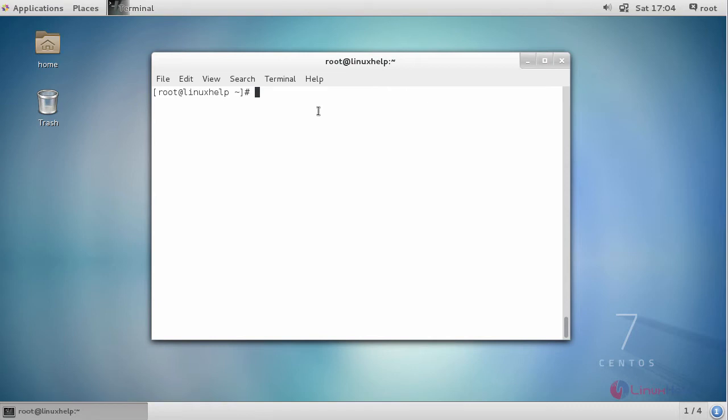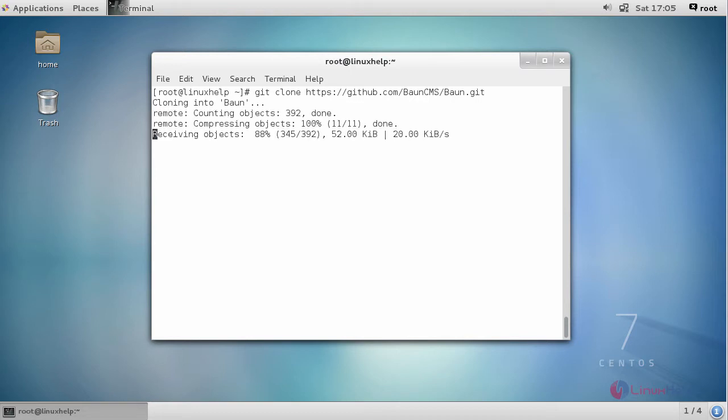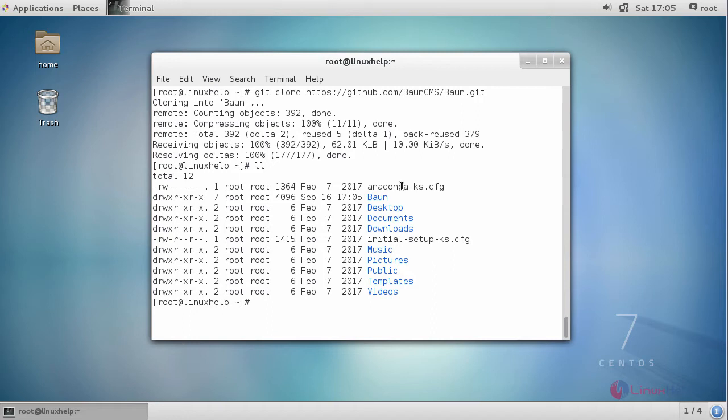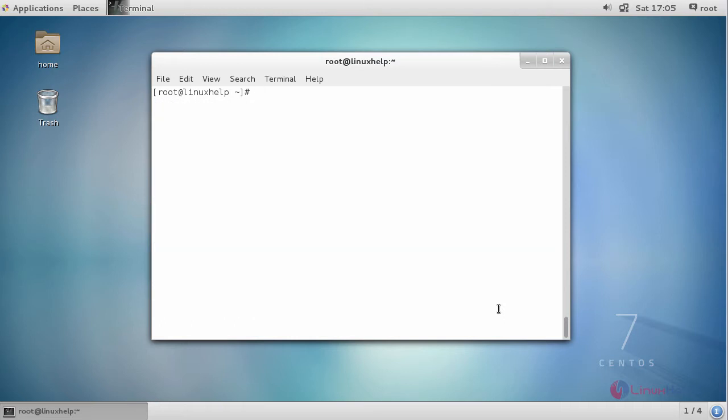Next, I'm going to download the Baun CMS package. Once it is done, move your Baun directory to the Nginx root directory. Now switch to your Nginx root directory.